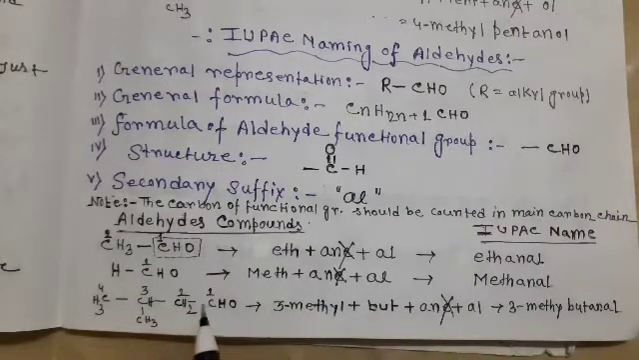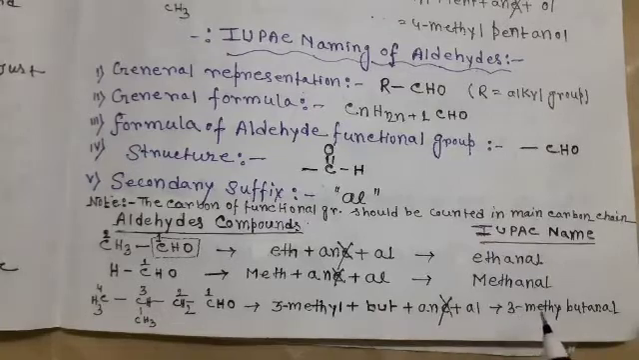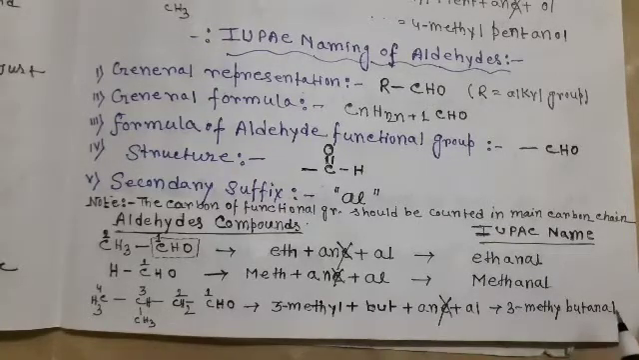Here is 4 carbon atoms and 1 substituent at the 3 position. That means at first write the substituent, 3-methyl, and 4 carbon atoms, that is why but. There is a single bond, that is why an, and the secondary suffix for the aldehyde group is al. Here E is removed and the name is 3-methylbutanal.